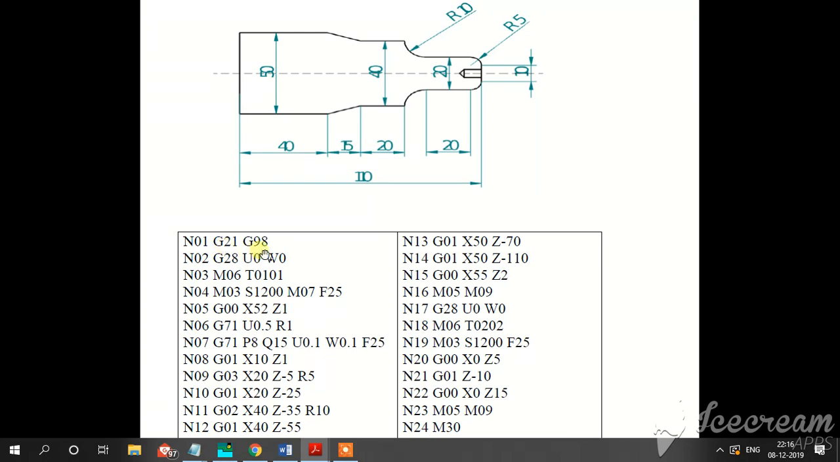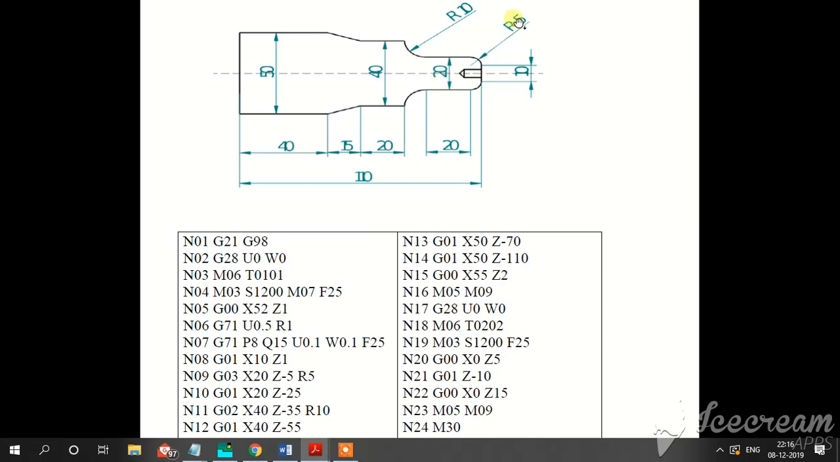G21 metric unit, G98 feed per minute, G28 automatic zero return, X0 and Z0, M06 tool change, T0101 tool number 1 offset 1, and spindle on clockwise, spindle speed, coolant on M07, feed rate, and G00 X52 Z1.